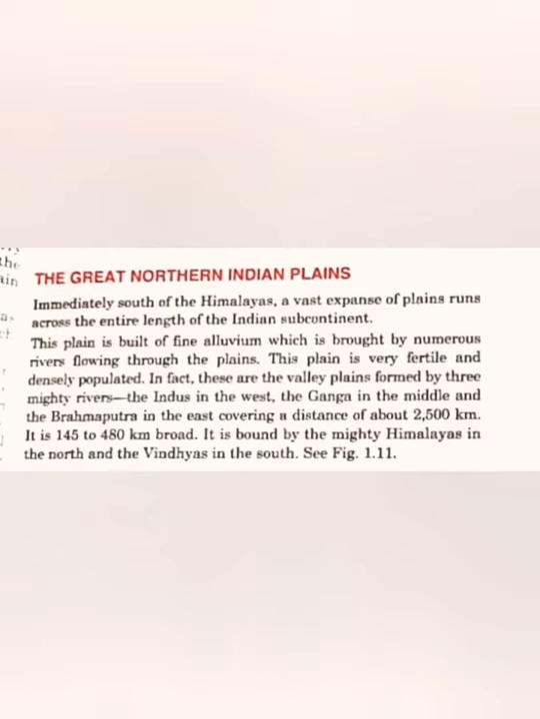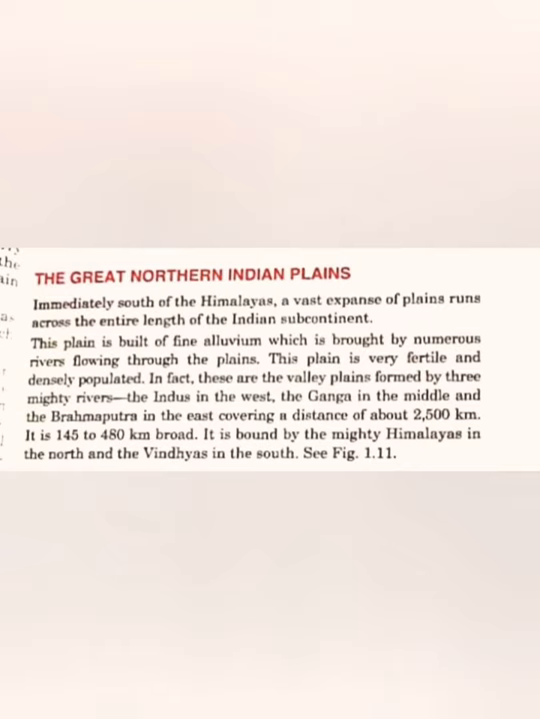Next, we will be discussing the Great Northern Plains of India, and they are your Indo-Gangetic Plains. We have discussed that the alluvium is brought by the different rivers flowing through these plains. They carry the alluvium with them. They bring it from the Himalayas, and they put it in this particular region. Indus, Ganga, and Brahmaputra. Indus is in the west, Ganga is in the middle, and Brahmaputra is in the east.